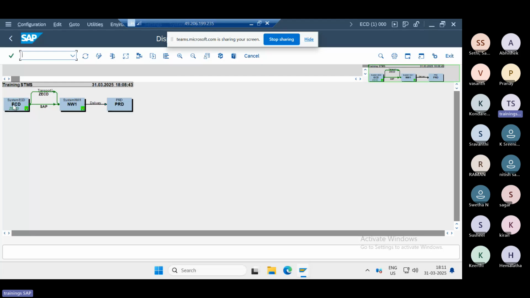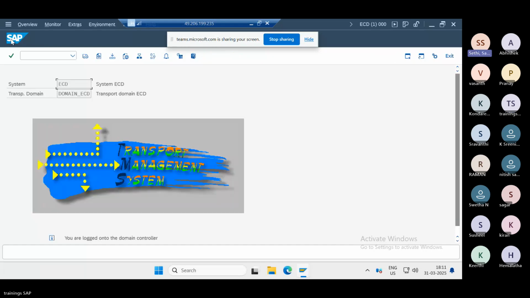So the changes will happen in the development system. After that, it will go to quality, then from quality to production. While going to production, we don't need any layers here. Why? Because testing will have happened. Then safely via the delivery route, it will deliver to your production system here. Okay. Thank you.